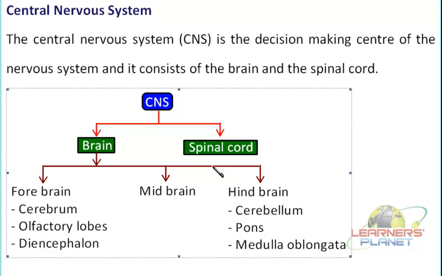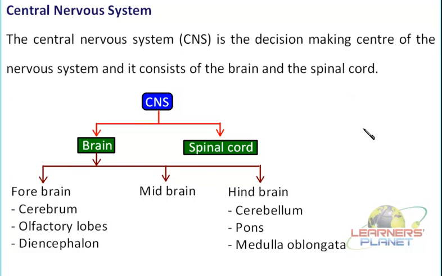So this brain is further divided into three regions, that is forebrain, midbrain and hindbrain. So forebrain is associated with what? Basically it is having cerebrum, olfactory lobes and the diencephalon. Now this particular part of the brain is actually associated with receiving the messages from various sense organs, interpreting it and then taking a particular action. The command is given to a particular organ and then the action is taken here.